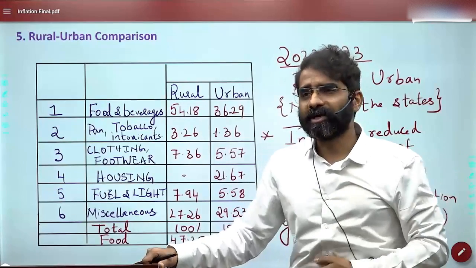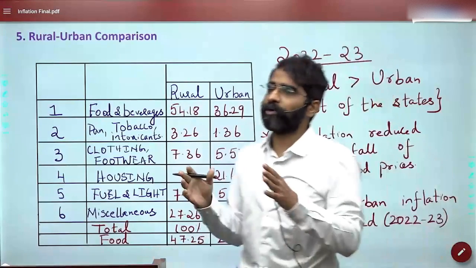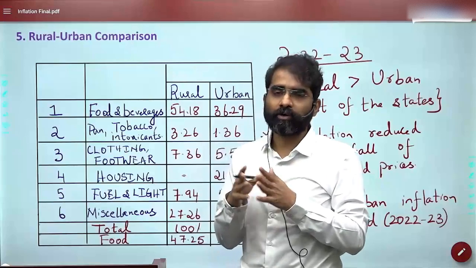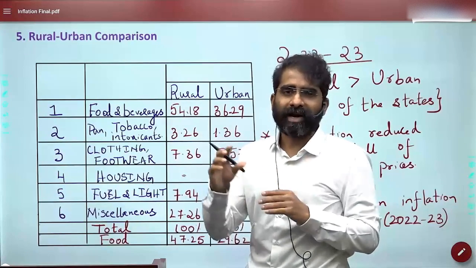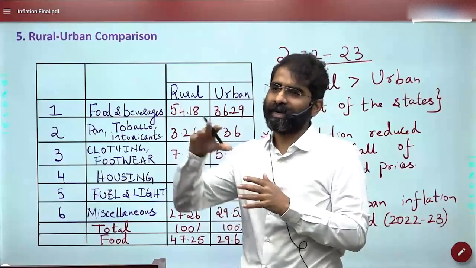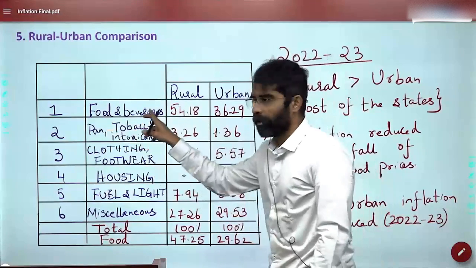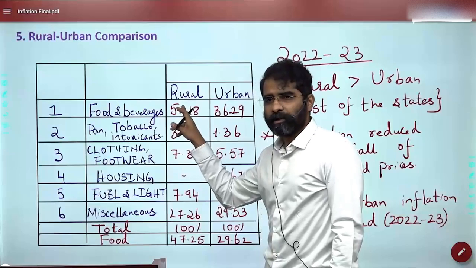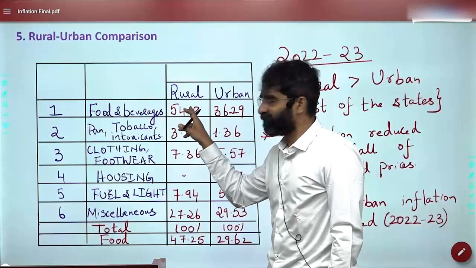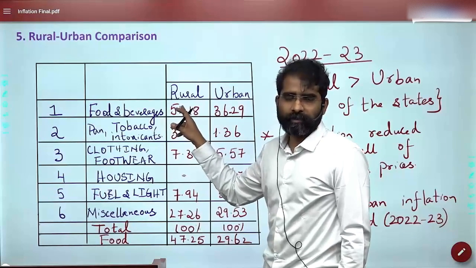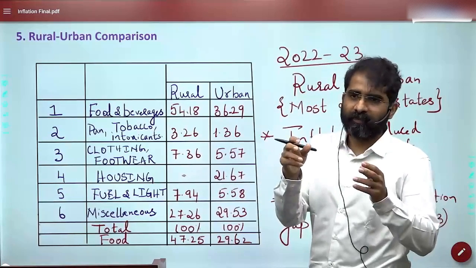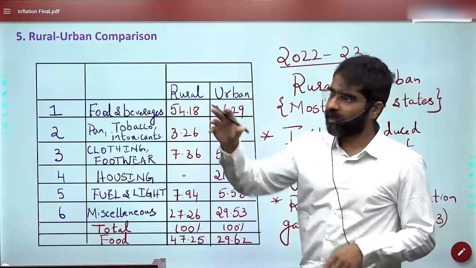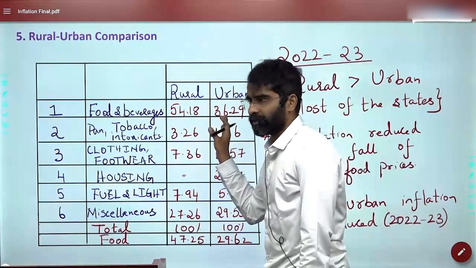So the simple logic is, out of the total proportion of your income, in rural areas the maximum percentage is spent on food. That is the reason the weightage for food is 54.18. But out of the total proportion, the percentage of income which they spend on food is lower in urban areas.